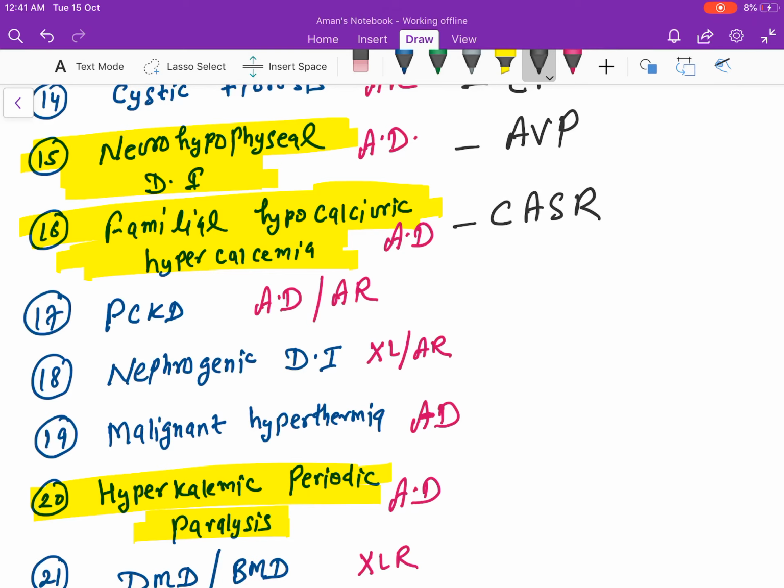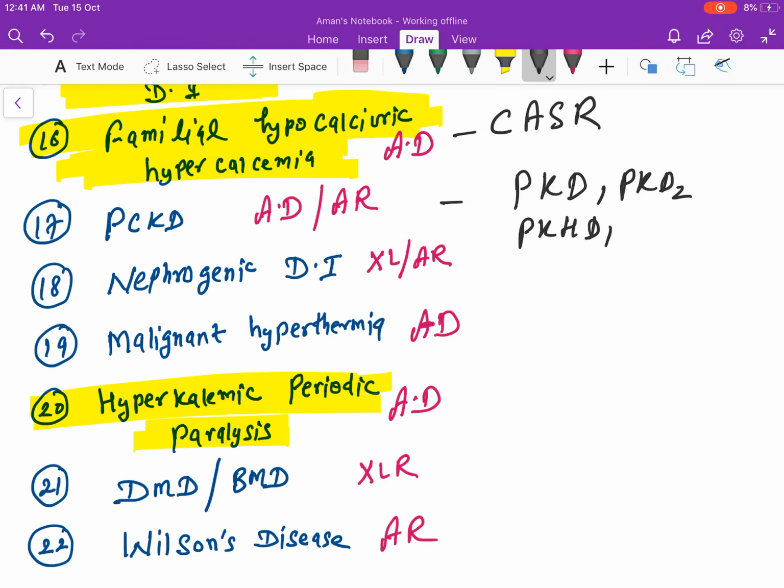Polycystic kidney disease, it is PKD1, PKD2, PKHD1. Nephrogenic diabetes insipidus, name of genes AQP2, aquaporin 2, and AVPR2.